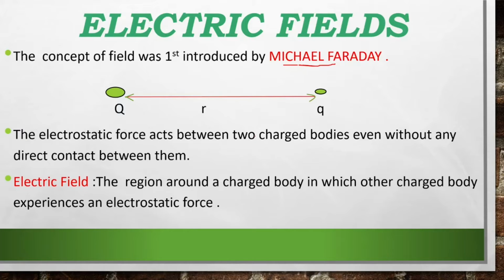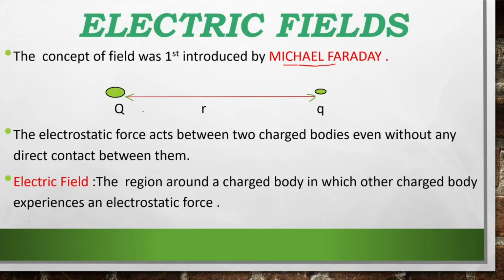So in last class I have already told you, according to Coulomb's law, we have studied that when two charges are kept at a distance of r, these two charges experience a force, right? But have you ever wondered what is the reason for this force? You could see that these two charges are not touching each other. So what produces a force here? Why does this charge experience a force due to this capital Q?